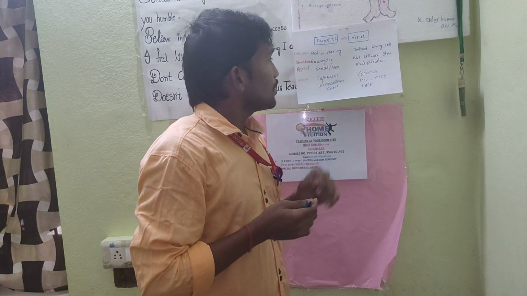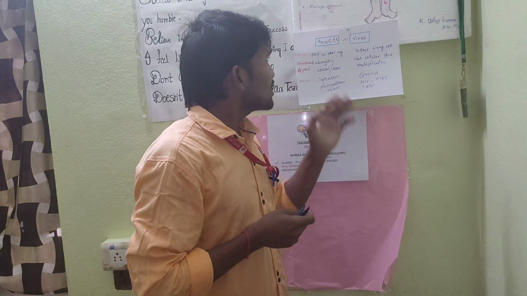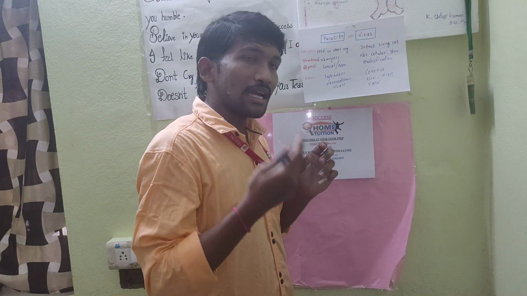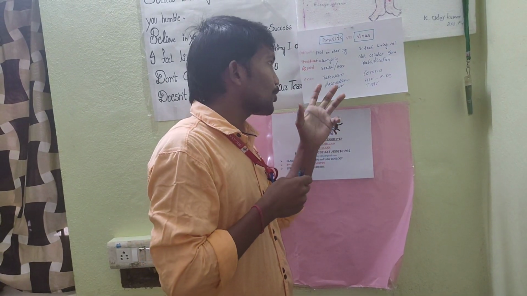The virus has no cellular structure; it is a particle. On reproduction, parasites can reproduce in numbers, either sexually or asexually.